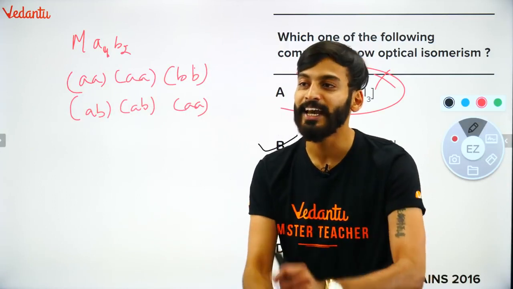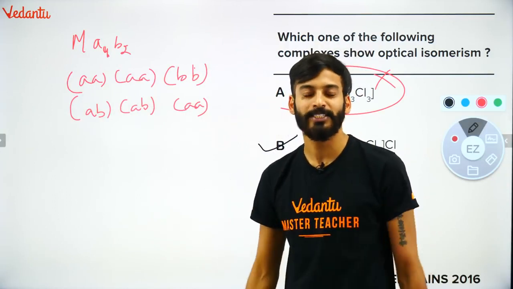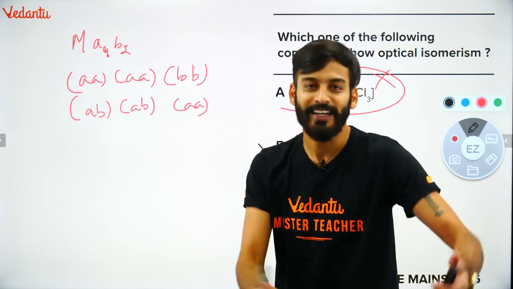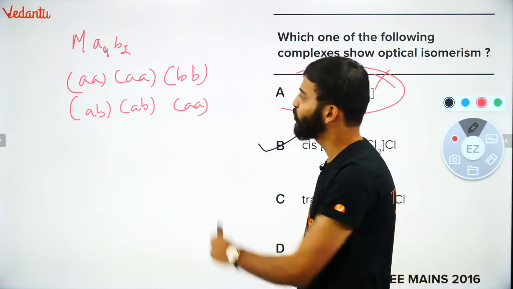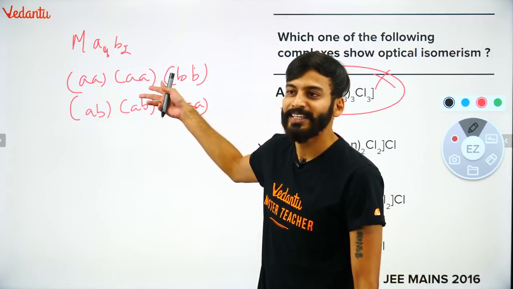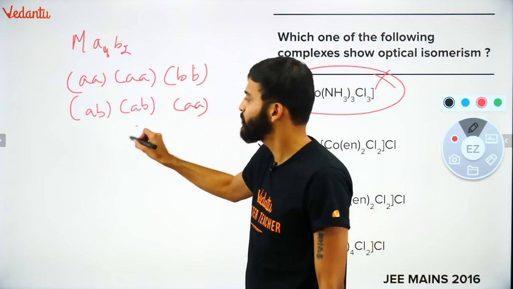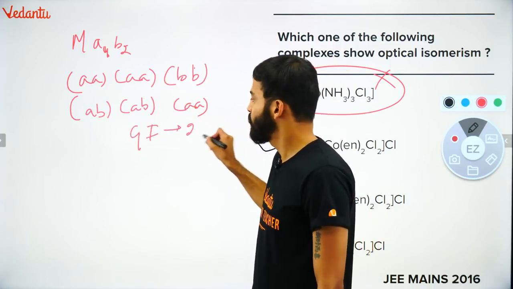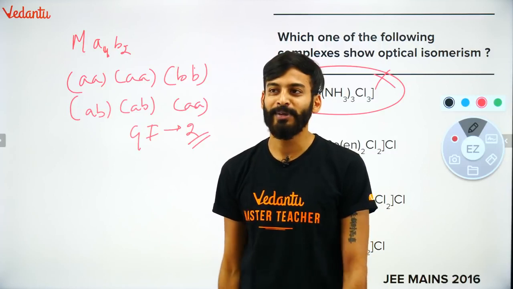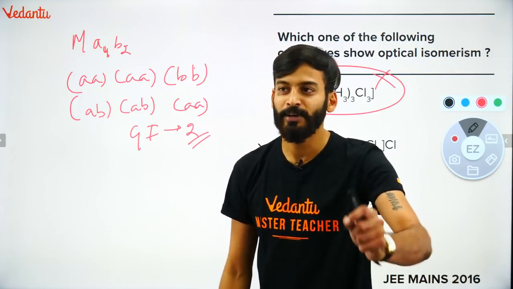OI is optical isomerism. The question is on optical isomerism. We call it OI in short. Okay? Check this out. How many GIs, guys? How many GIs in this particular geometrical isomerism? How many geometrical isomerism? 2. Would there be any OI?